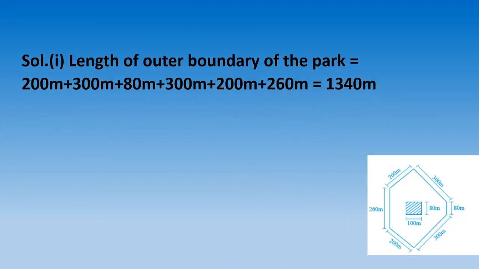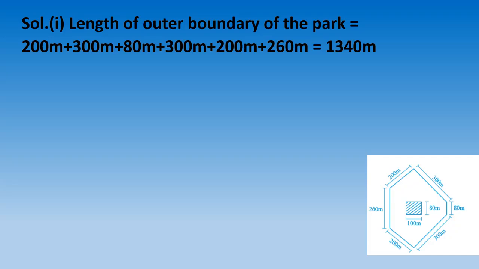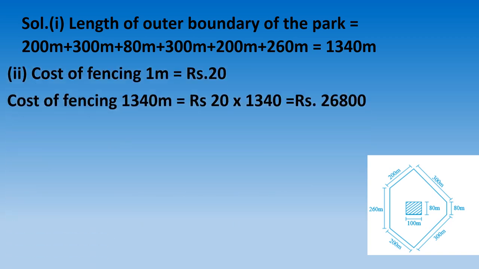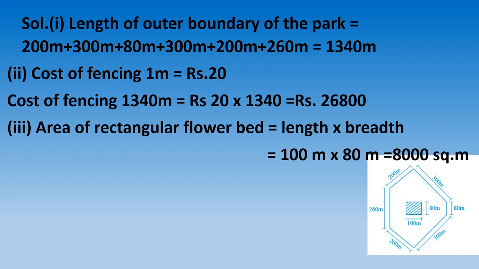Length of the outer boundary of the park: add all the sides, you will get 1340 meter. Cost of fencing: for this, perimeter multiplied by cost. So cost of fencing 1 meter is 20 rupees, so the cost of fencing 1340 meter is rupees 20 multiplied by 1340, which is equal to rupees 26,800.